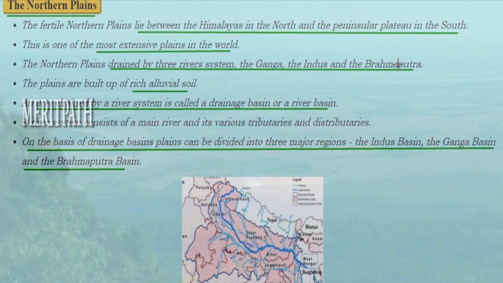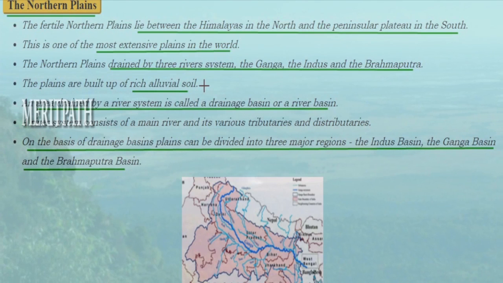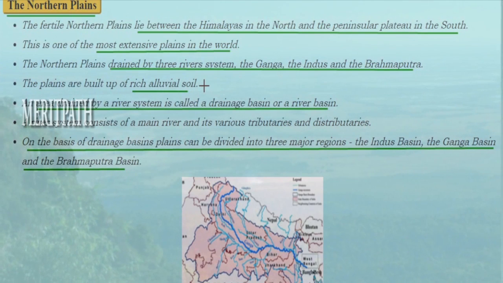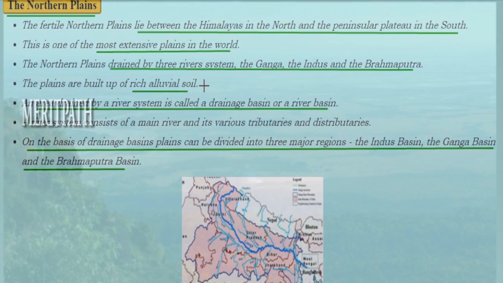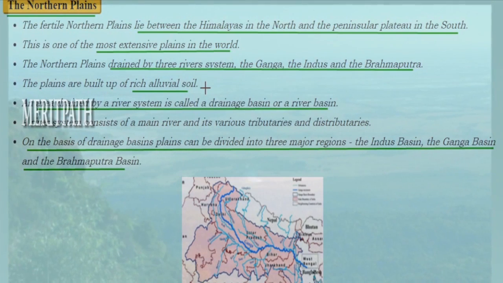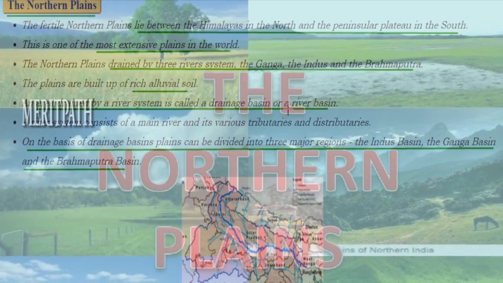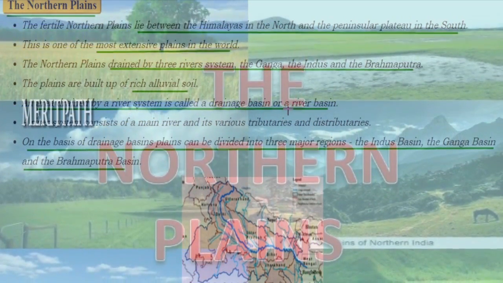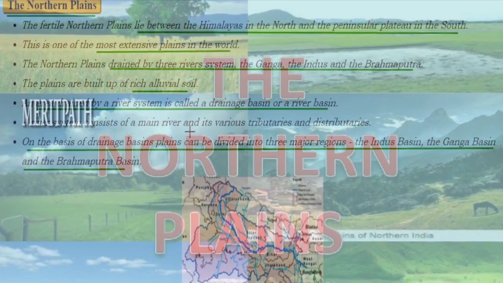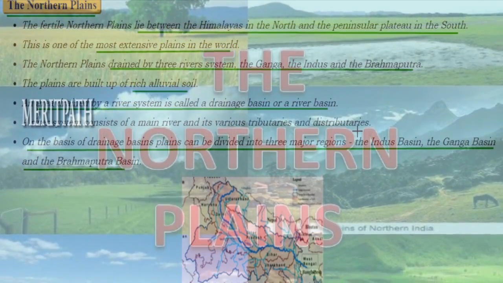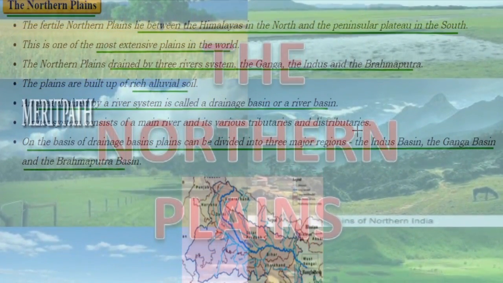So this is one of the most extensive plains in the world, because the northern plains are drained by 3 river systems, that is the Ganga, Indus and Brahmaputra rivers, and these plains are made of rich alluvial soil. An area drained by a river system is known as a drainage basin or river basin.